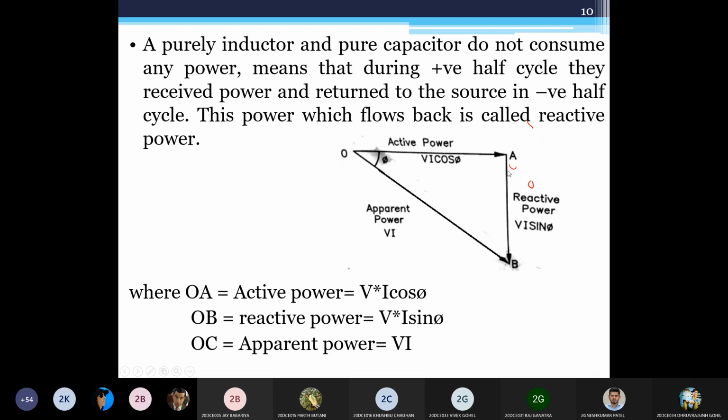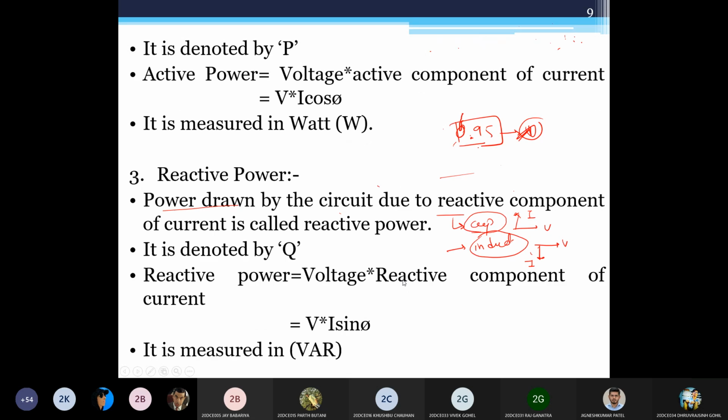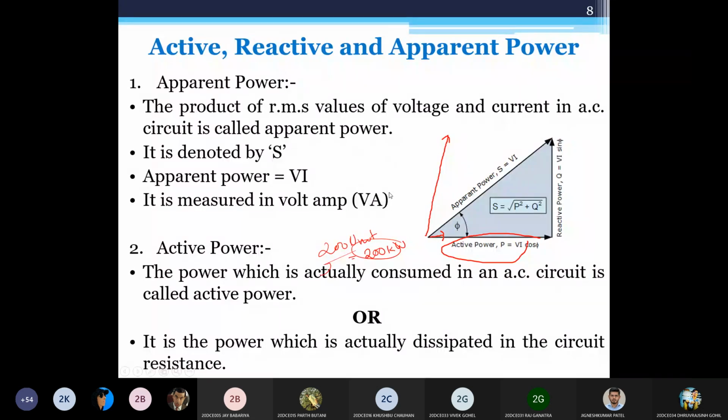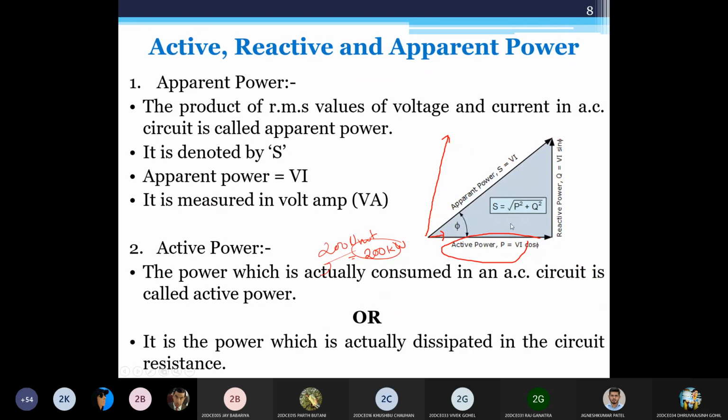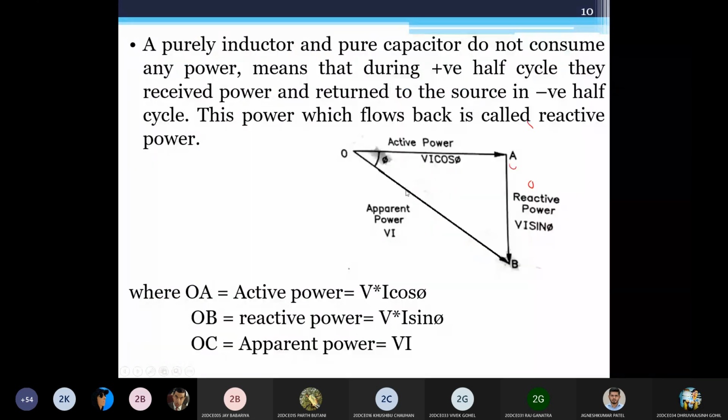If it is an inductive element, this graph would look like this. If it is a capacitive element, then this graph will go upside. It depends on the phasor representation, purely due to your element, whether it is an inductor or a capacitor. The one I have here is capacitive, and this one is inductive.